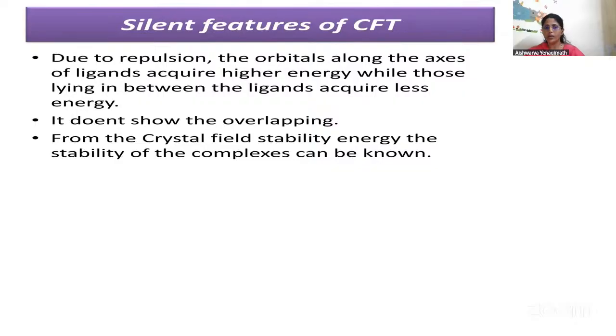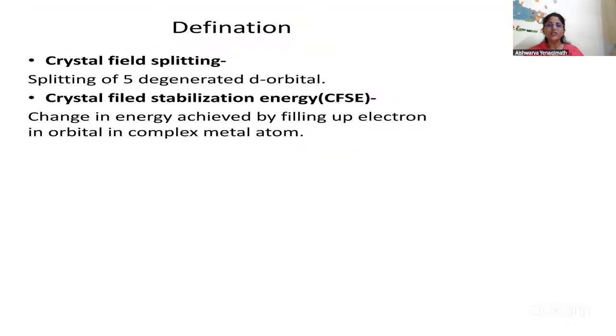It doesn't show any overlapping. From the crystal field stabilization energy, the stability of the complexes can be known. So crystal field splitting is the splitting of 5 degenerate d orbitals. Here we have crystal field stabilization energy. The change in the energy achieved by filling up electrons in the orbitals in the complex metal ion is called crystal field stabilization energy.